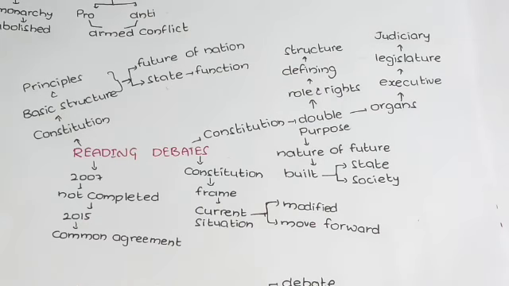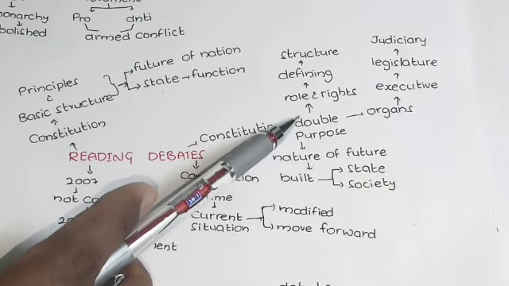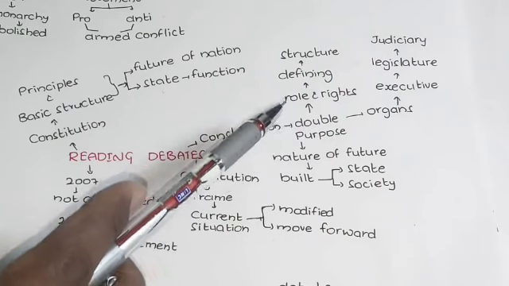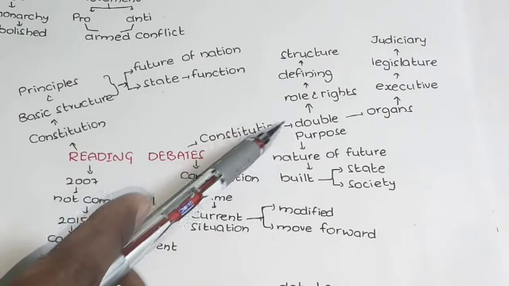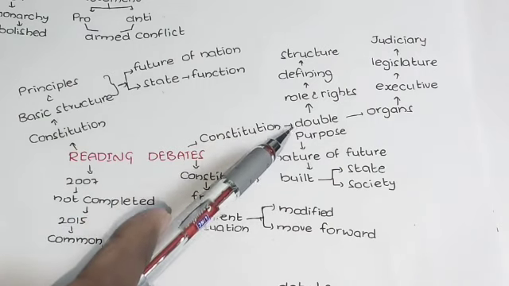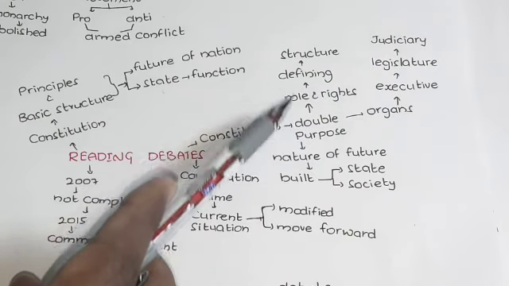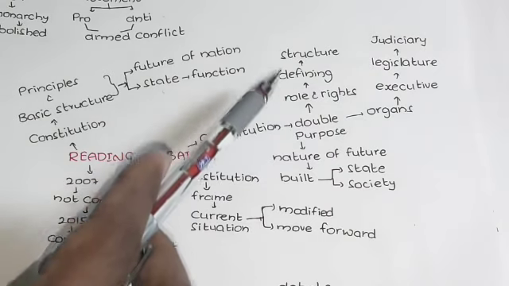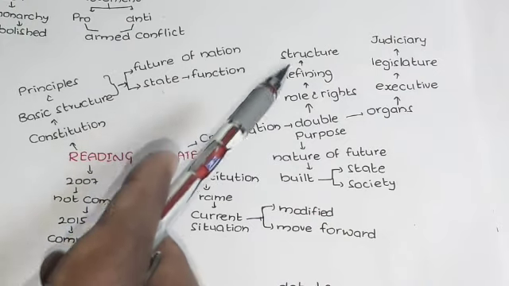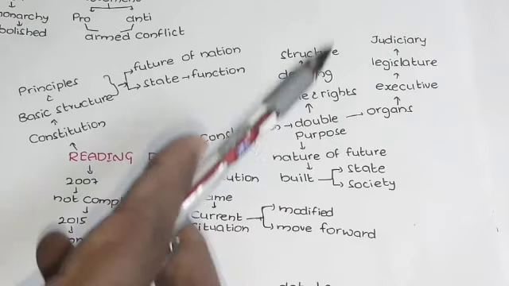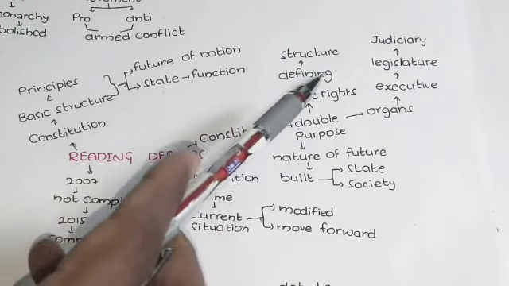If you observe, every constitution has a double purpose. The first one is outlining or defining the role and rights of the citizens: what kind of role the people have to play and what kind of rights they should have. The second is defining the structure and powers of the government.